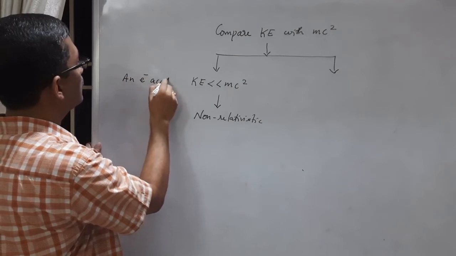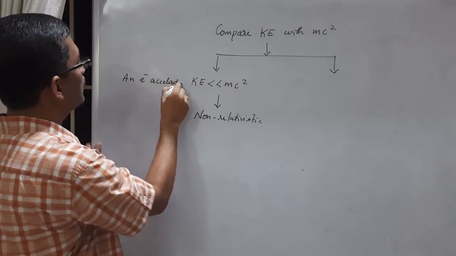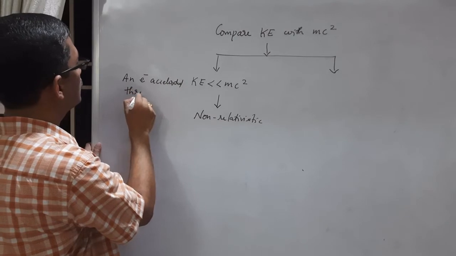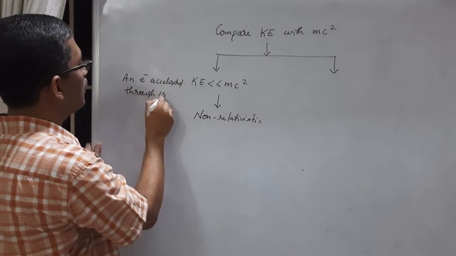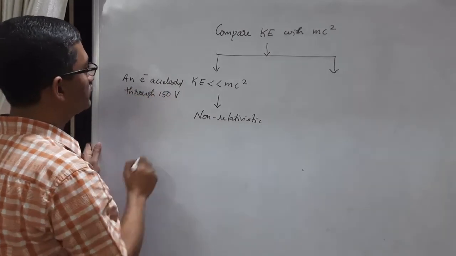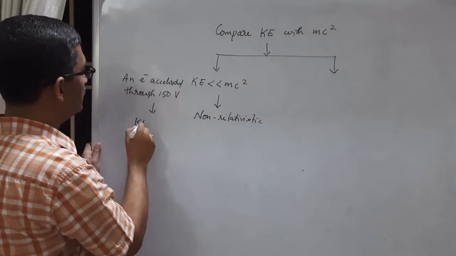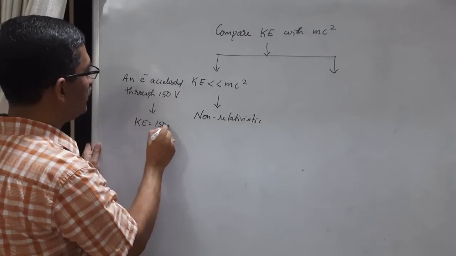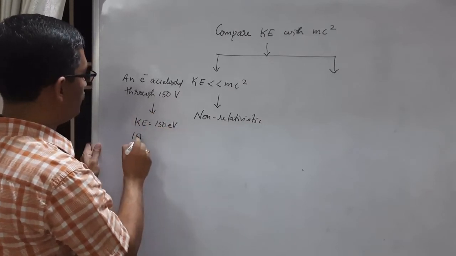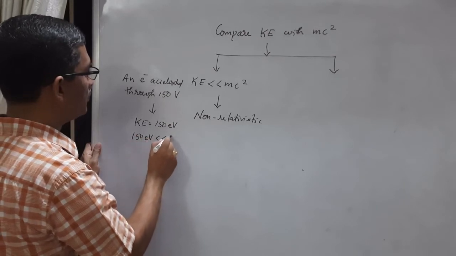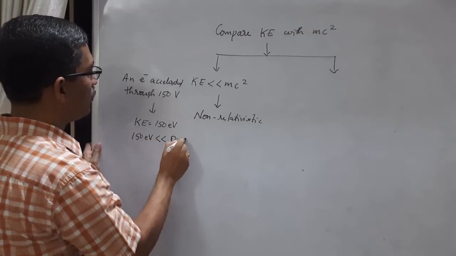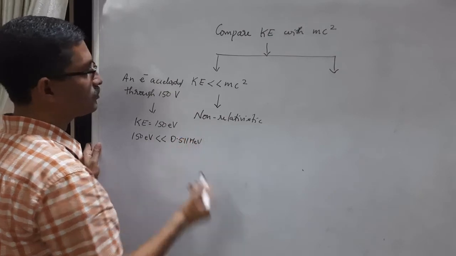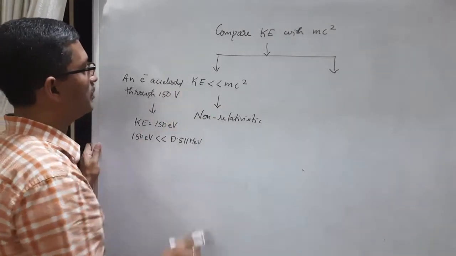What is the kinetic energy? 150 electron volt, and 150 electron volt is very small compared to the rest energy of 0.511 MeV. This is an example.